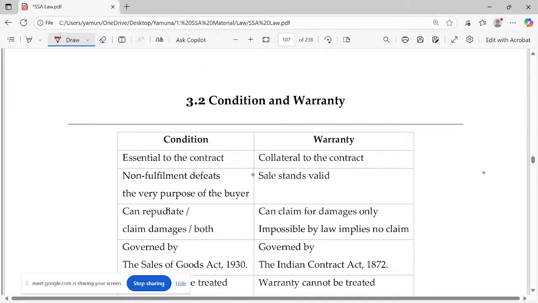Can we go to the next heading? Condition and warranty. When we talk about goods, this heading, condition and warranty, becomes a very important heading. Just imagine Diwali season. Wherever you go, whether it's a garment showroom or anything, you get offers. Whether you're buying a TV on Flipkart or Amazon, or you go in person to shops, you get an offer. You have a plan to buy a TV for your house. You go checking all the brands, the sound quality, the screen display quality and everything.